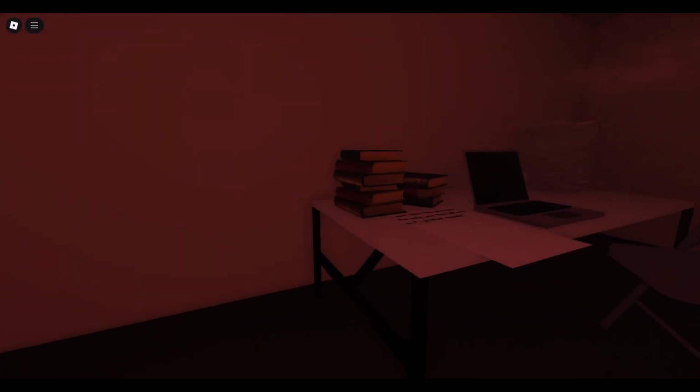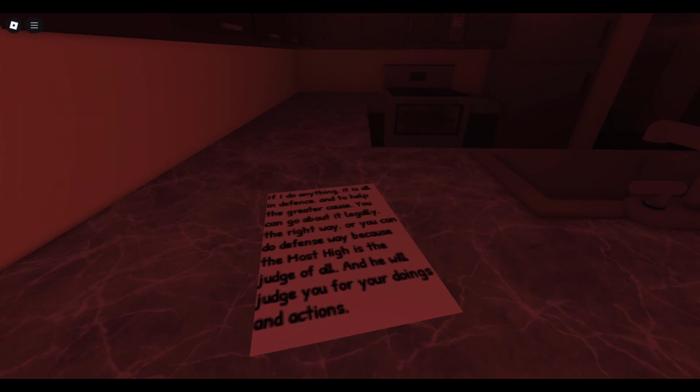There's a train. I can't take this anymore. The only way this will end is if I protect myself. If I do anything, it is all in defense and to help the greater cause.